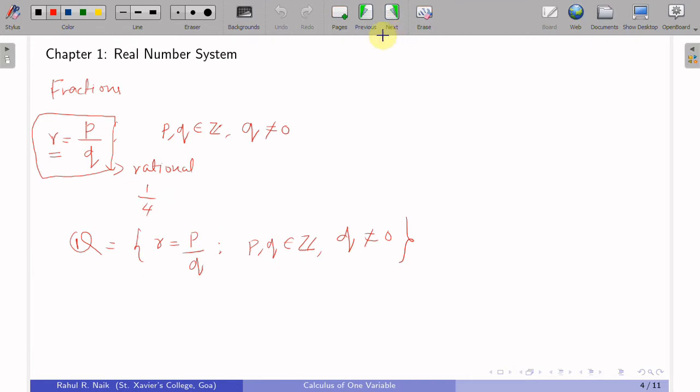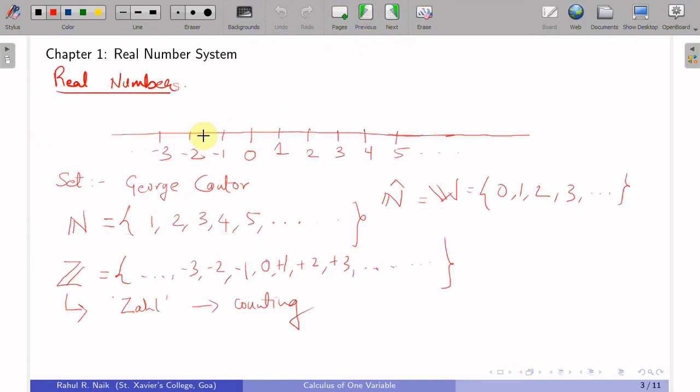So we have the rational numbers, so the rational numbers will lie somewhere here, and in fact you can see that even the natural numbers as well as integers as well as all the whole numbers are actually rational numbers, because suppose I take for example 2, it can be written as 2 by 1, 0 can be written as 0 by any natural number, right? 5 can be written as 5 by 1. So all these numbers which we have discussed so far are actually rational numbers.